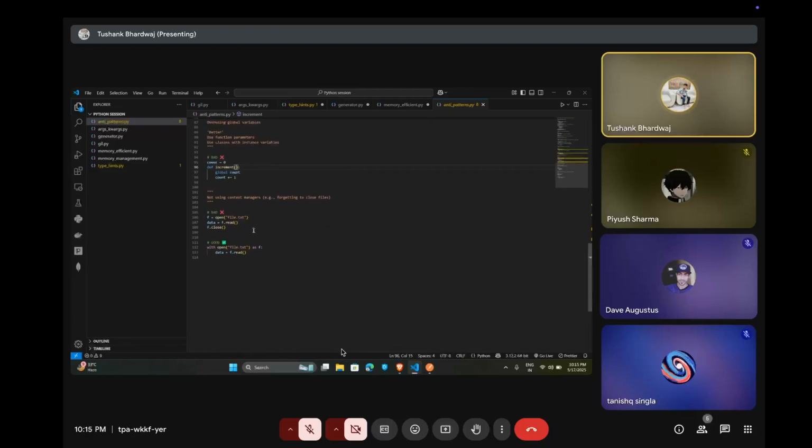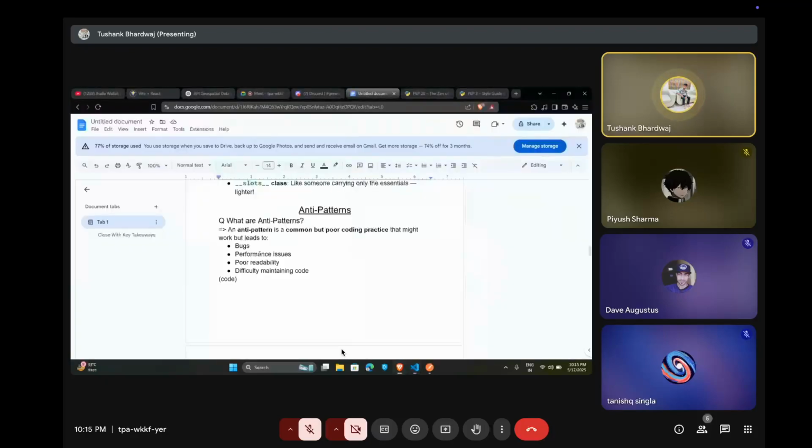And the last example is not using a context manager. Here we can open and close the file manually, but we can use the with statement and the open context manager, so it will handle closing the file on its own.